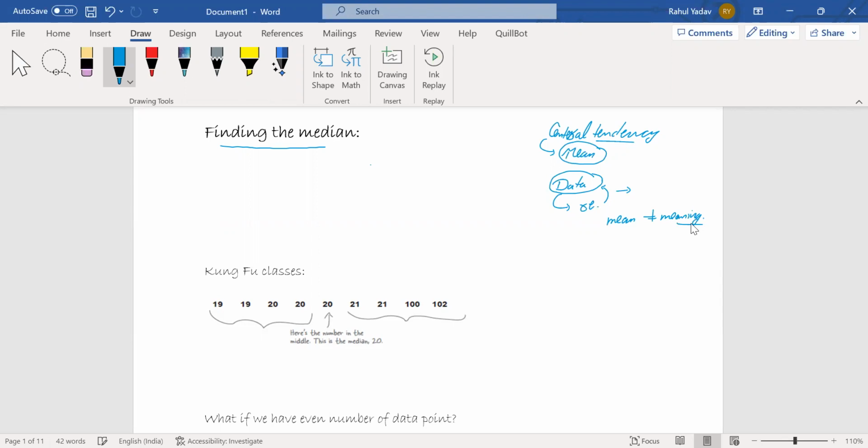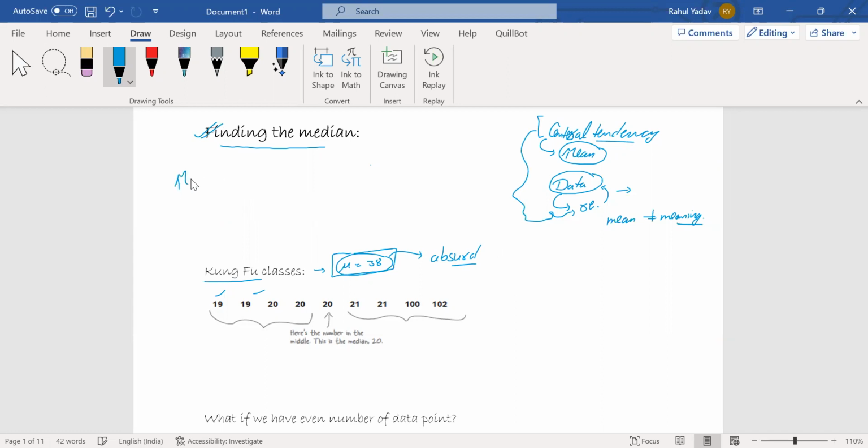So in the previous example, the example of Kung Fu classes, the mean was coming out to be 38. But in the class, the majority of students are 19, 20, 21, something like that. So the mean that we calculated in the previous problem is somewhat absurd. Absurd means meaningless. So in that case, we try to find another kind of central tendency that can give us a representative value for the data. Okay, so then we study about median.